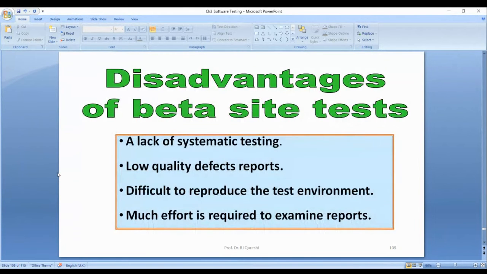Disadvantages: a lack of systematic testing, low quality defect reports if the customer or user did not test it properly, difficult to reproduce the test environment, and much effort is required to examine defect reports.